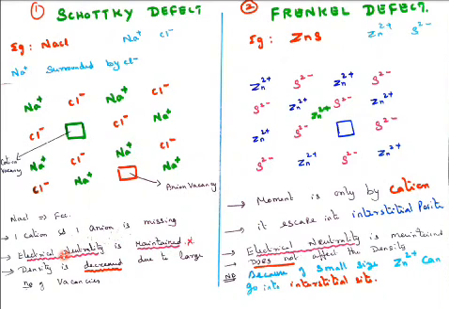So the electrical neutrality is maintained, and we should also see whether the density increases or decreases. When you remove ions, a vacancy is created, so definitely the weight will be reduced, because we have created a hole, a space. For example, in a classroom, 2-3 benches are removed equally. First two benches are removed, then another 2, then another 2 more, so the number of benches is reduced from the original number. For example, 20 will be reduced to 10. Like that, the density is automatically decreased due to the large number of vacancies.